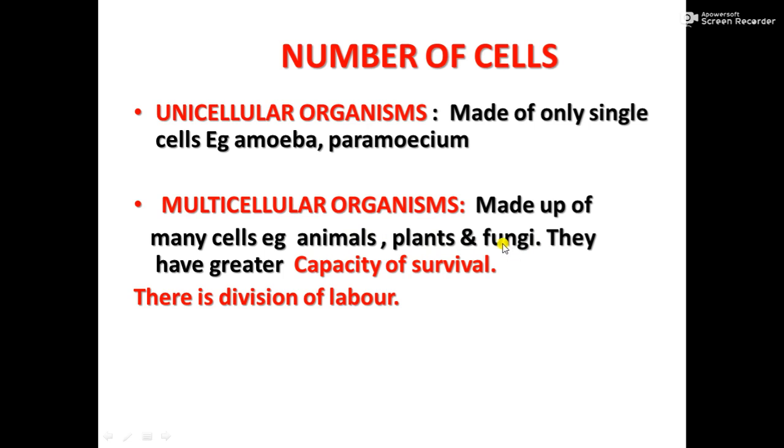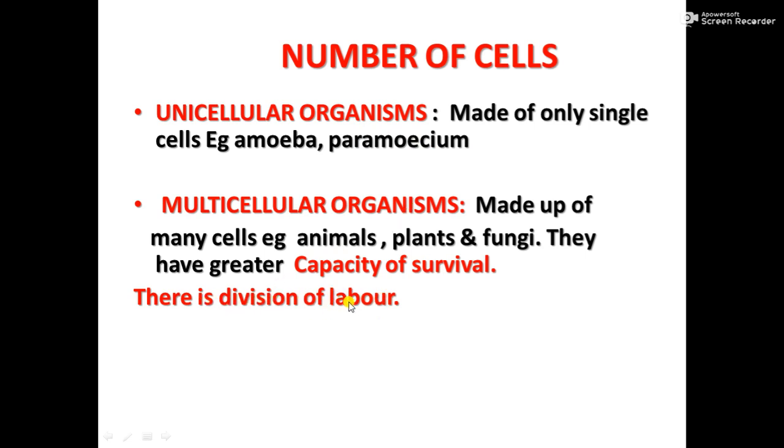With this point also you are very familiar. In Unit 1 we have already learned this. So it is just a revision, unicellular and multicellular organisms. And in unicellular organisms, all the metabolic activities are performed by the single cell. It is not that some activities are reduced in them. Unicellular organisms, their single cell performs all the life activities, whereas in multicellular organisms there exists division of labor.